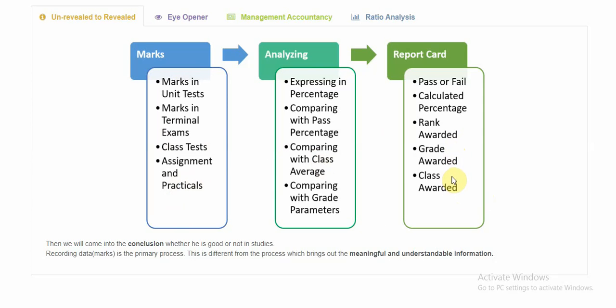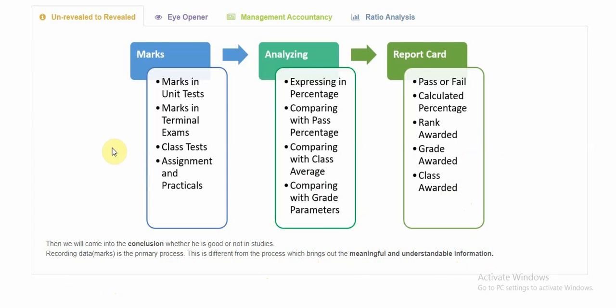If only his father had given me the report card, I would have, within 5 minutes of just going through the report card, formed a conclusion about whether that kid was good in his academics or not. So recording data is a primary process. This primary process has to go through an analysis, after which we get meaningful and understandable information. This will be through the report card. That is, the analysis has to be put into some form of presentation.